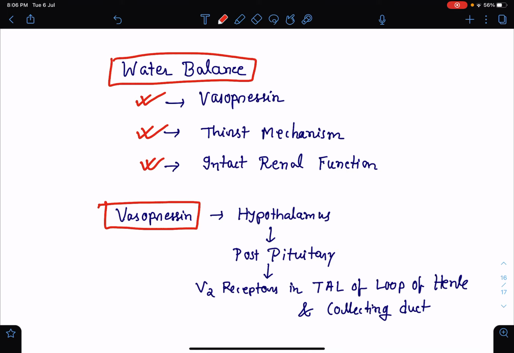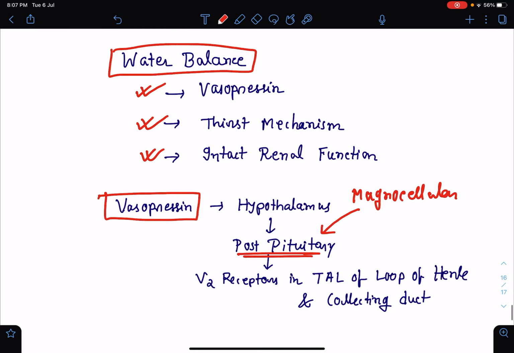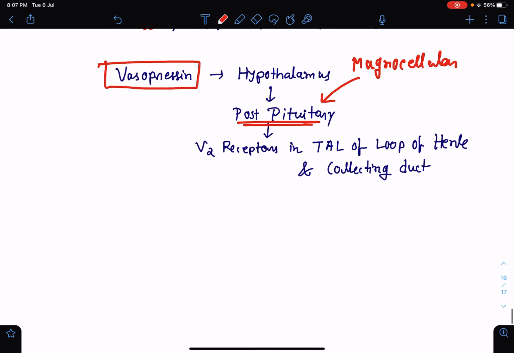Vasopressin is secreted in the hypothalamus, in the magnocellular neurons, and the axons of these neurons project into the posterior pituitary, and the vasopressin is released from the posterior pituitary into the circulation. And this vasopressin acts on V2 receptors.